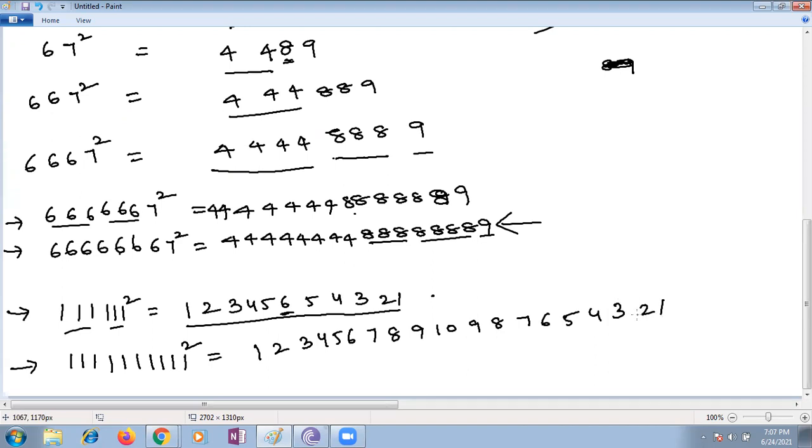You can check even in your calculator whether it is getting or not. I'm not sure. Actually, the calculator is showing the answer in the form of an exponent. Yeah, exponential form it is showing.